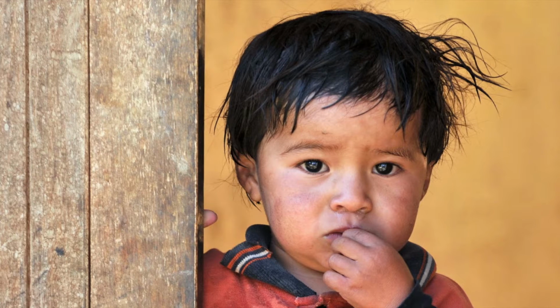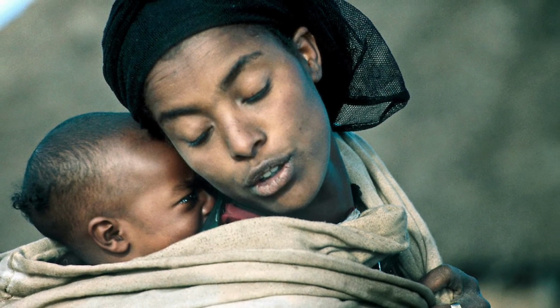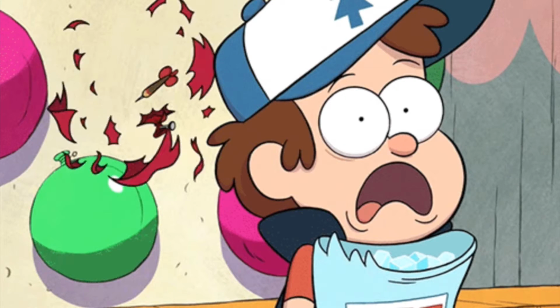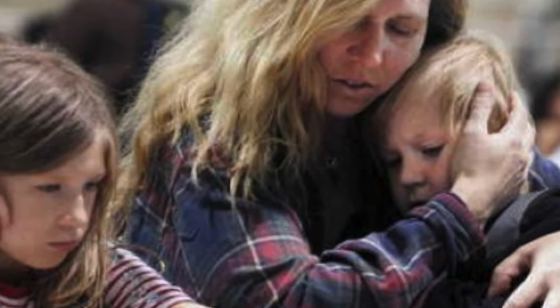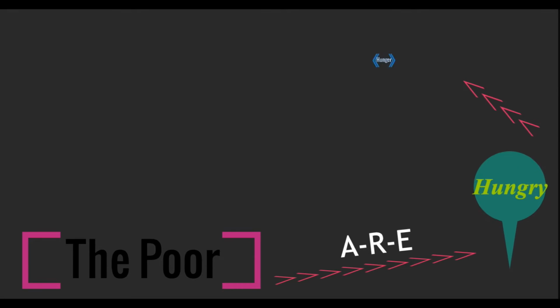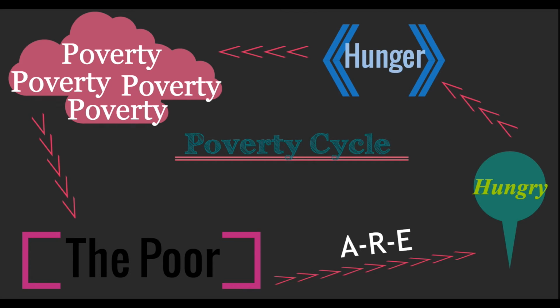Just like the name suggests, poverty can be a trap that cycles round and round within the country. In poorer parts of the world, people living in poverty cannot afford food for themselves or for their families. This makes them weaker and renders them unable to work. When this happens, the poor not only become hungry, but also unable to sustain themselves. In short, the poor are hungry and hunger traps them in poverty.